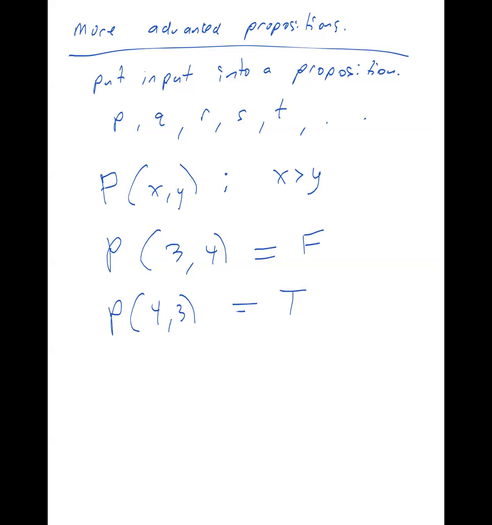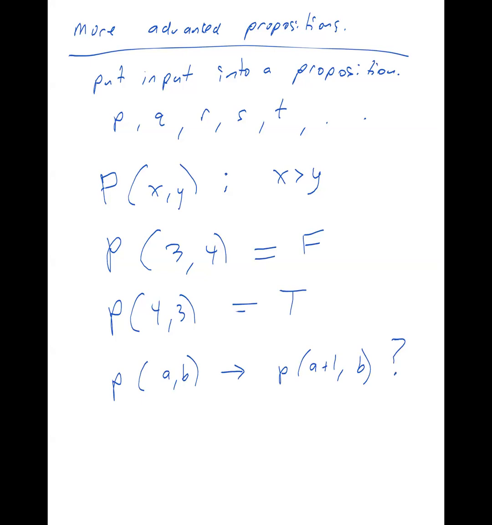Let me ask you a question. Is it true that P of A, B implies P of A plus 1, B? Is that a true or false implication? Let's get a little bit more abstract with that.